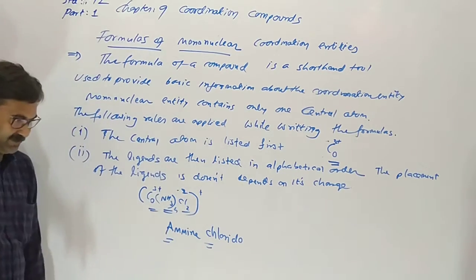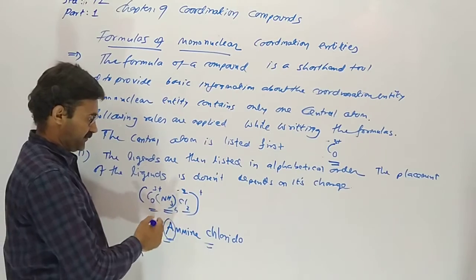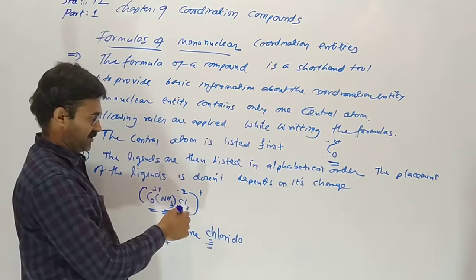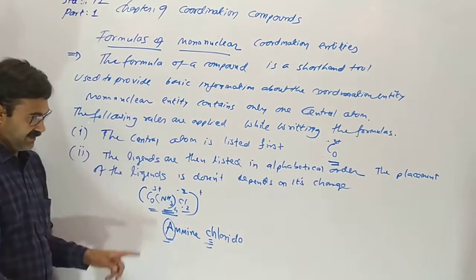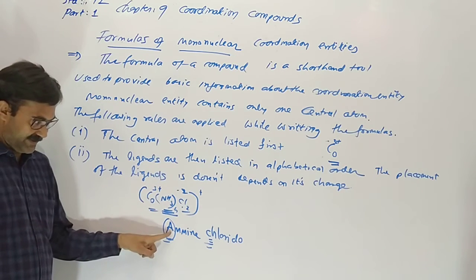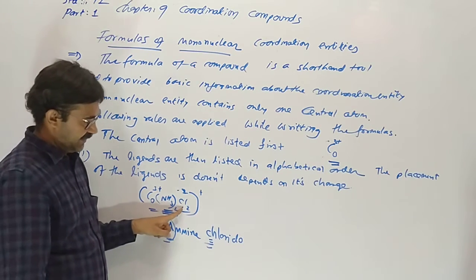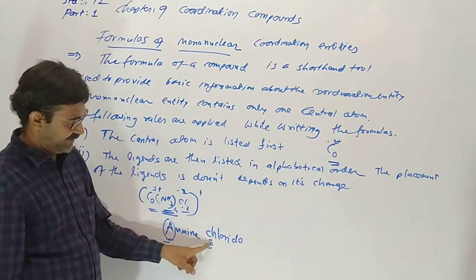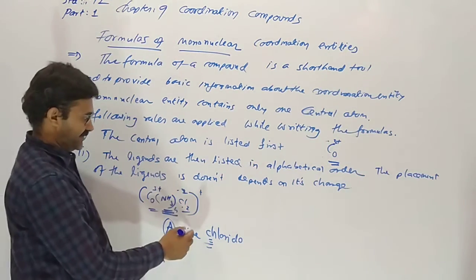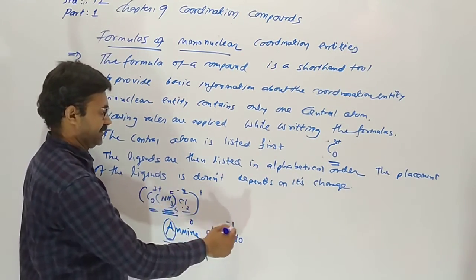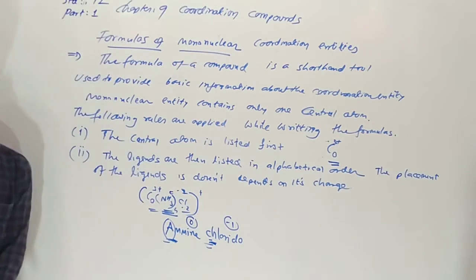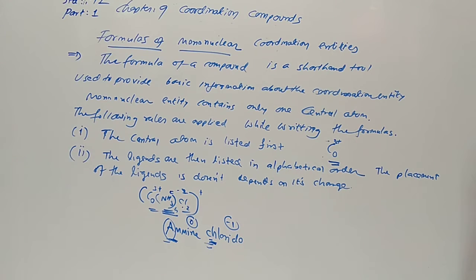In alphabetical order, A comes first, so amine stands first and chlorido last. The sequence is alphabetical, not by nitrogen; the name of the ligand is amine, so A first, then chlorido, C. Charge is not necessary. Here is neutral, here is -1. We follow only alphabetical order, not the charge.